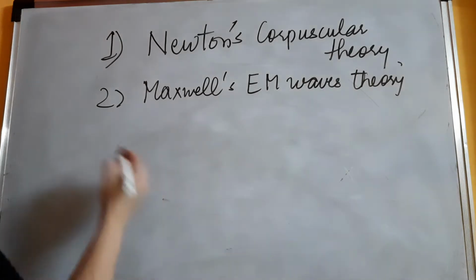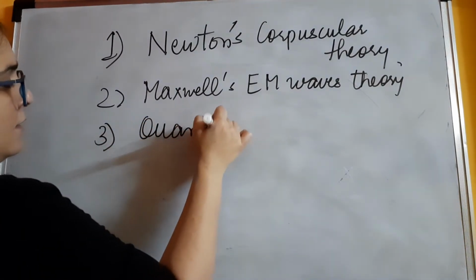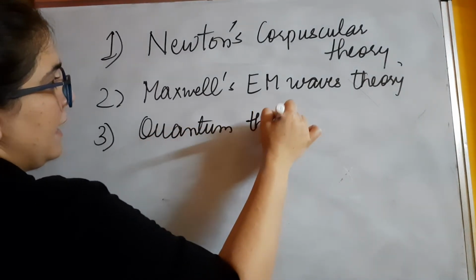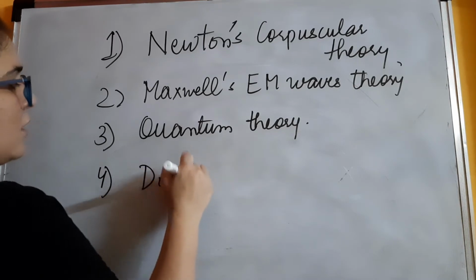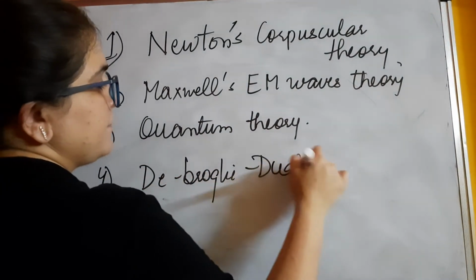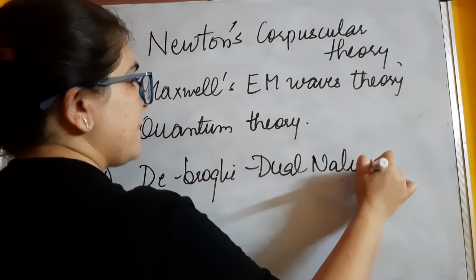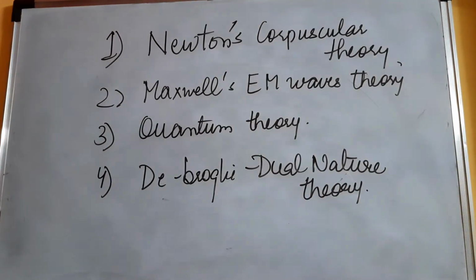Third theory that came into existence was quantum theory. And the fourth one was de Broglie's dual nature theory. Dual nature theory. Now you have to pay attention to what I speak, okay?